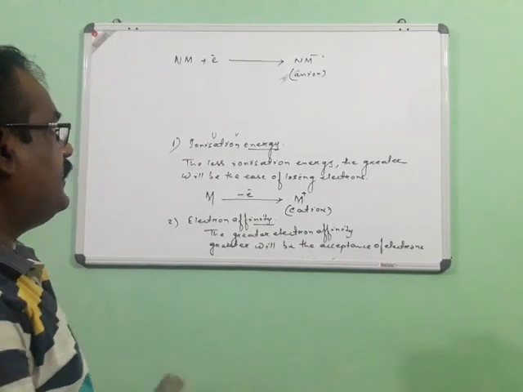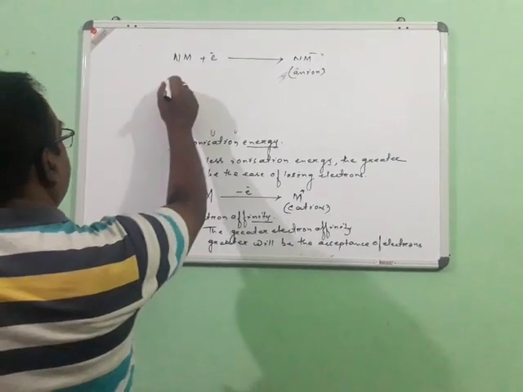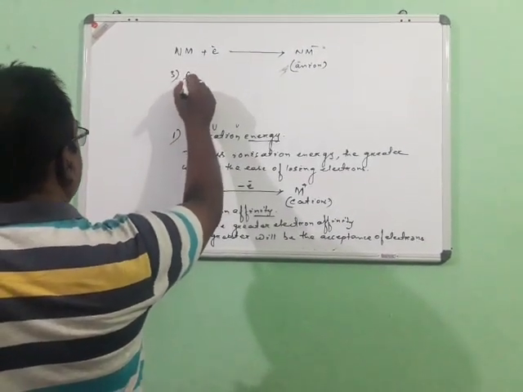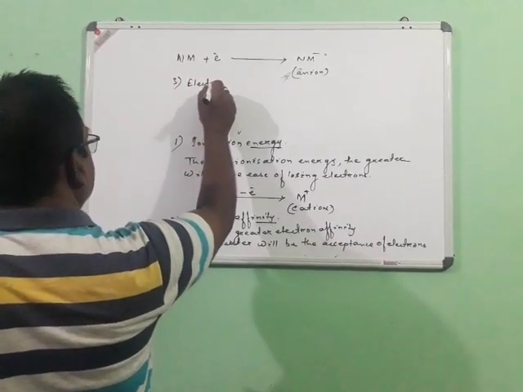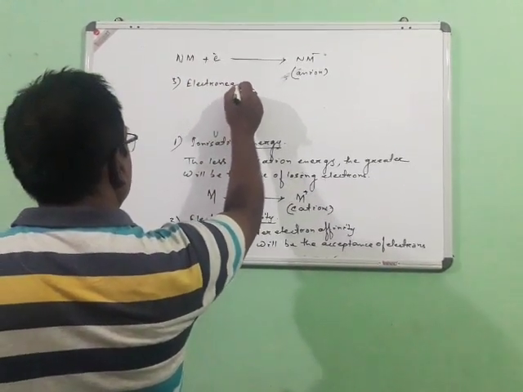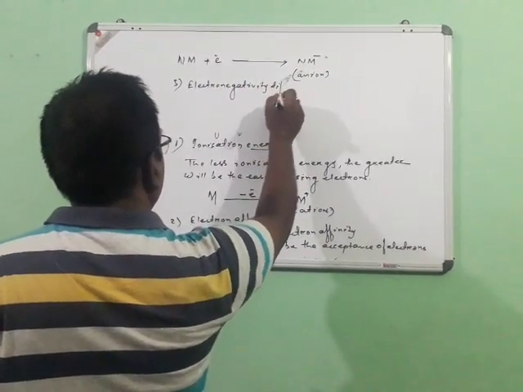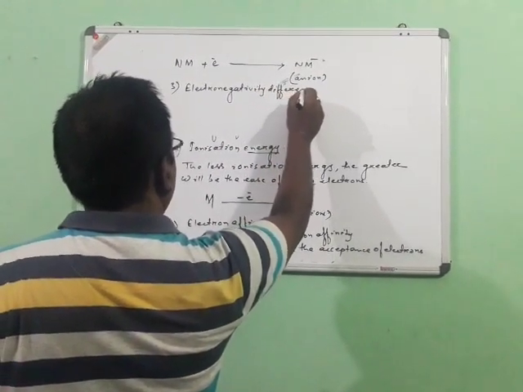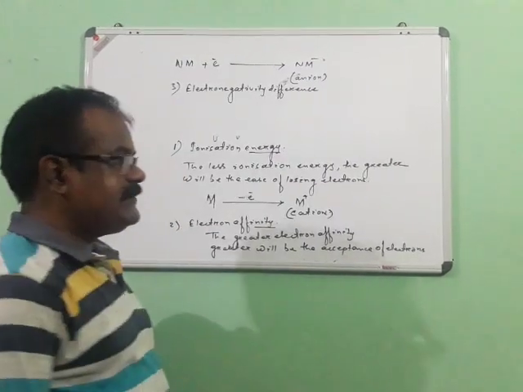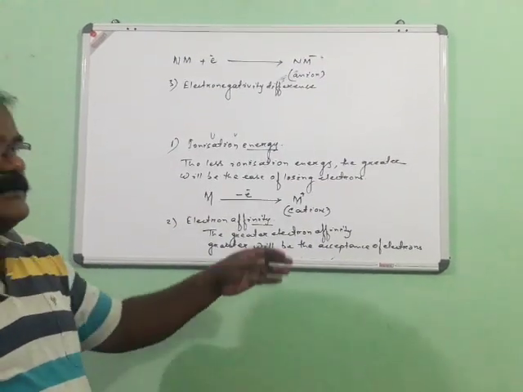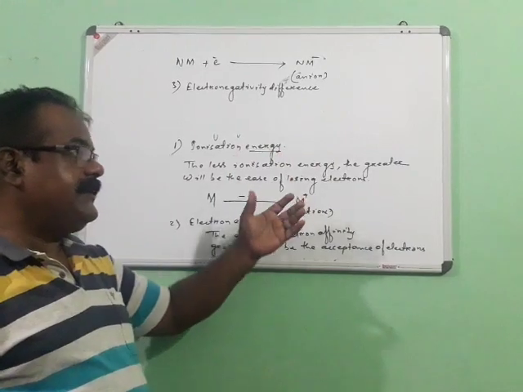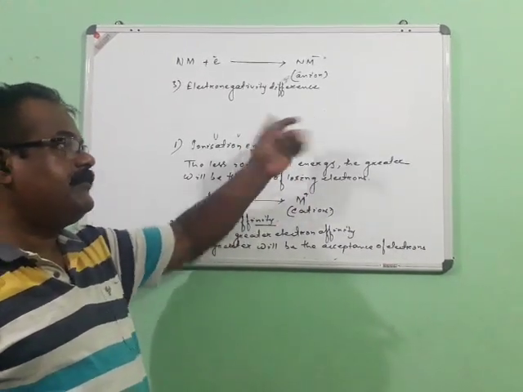But however, the most important factor is your electronegativity difference. Electronegativity, by the definition that you know, is the tendency of accepting electrons so as to form the chemical bond.